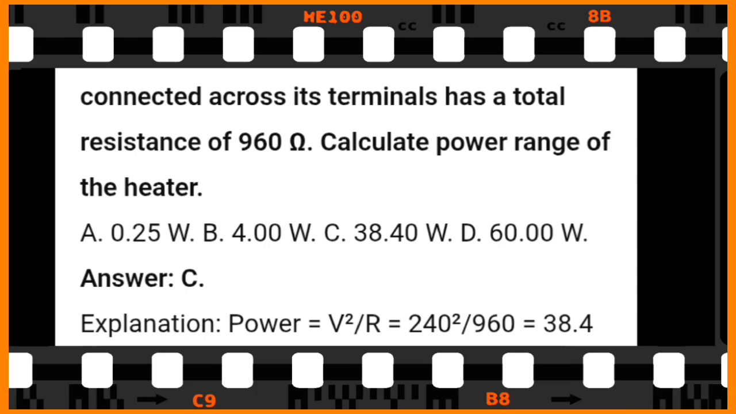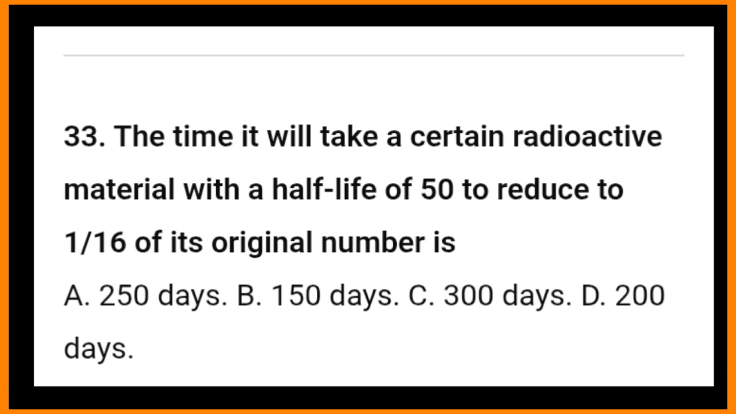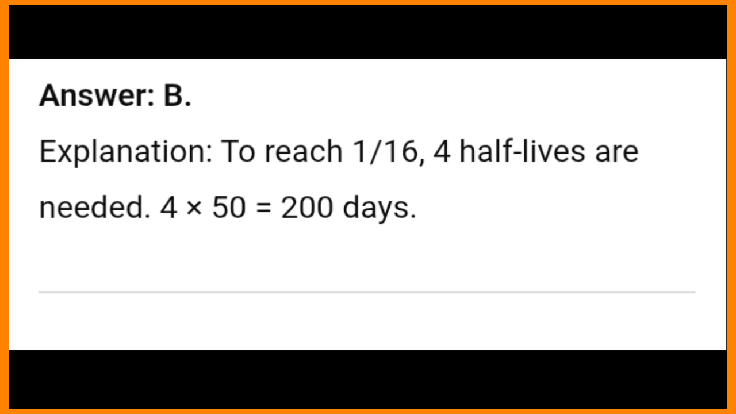33. The time it will take a certain radioactive material with a half-life of 50 days to reduce to 1/16 of its original number is A. 250 days. B. 150 days. C. 300 days. D. 200 days. Answer B. Explanation: to reach 1/16, 4 half-lives are needed. 4 times 50 is equal to 200 days.